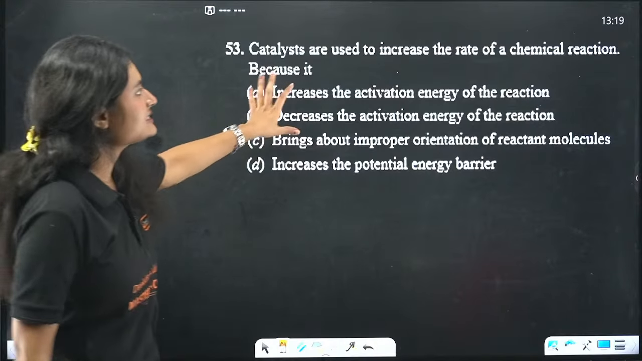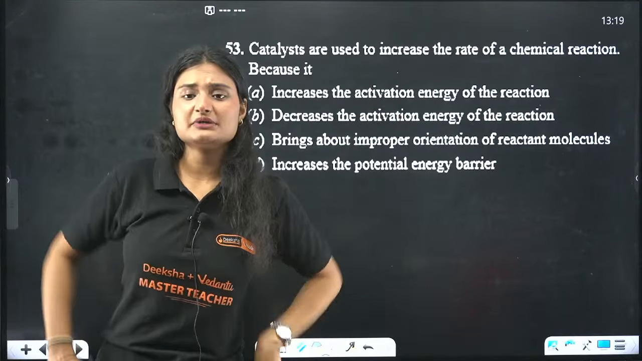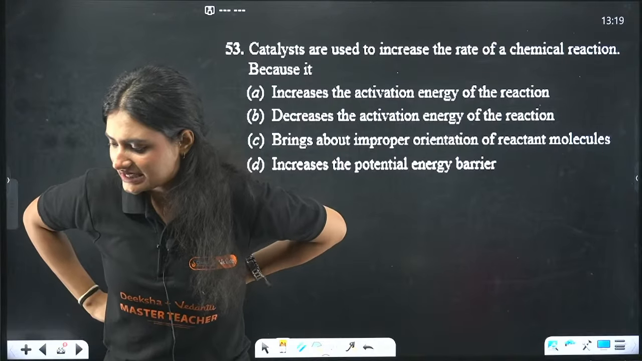Catalyst is used to increase the rate of a chemical reaction. How do they increase the rate of a chemical reaction? What do catalysts exactly do?